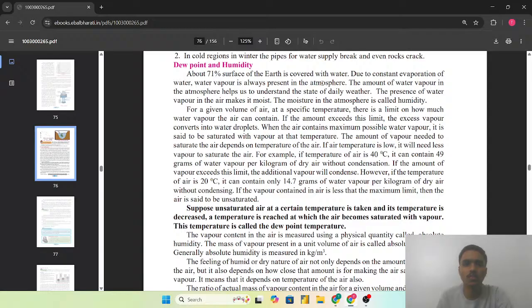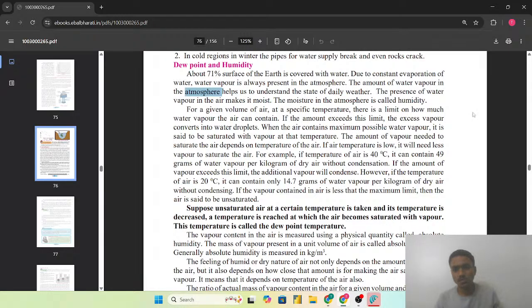in the air atmosphere. The amount of the water vapor in the atmosphere helps us to understand the state of the daily weather. मतलब जो भी daily weather changes होते हैं that we can able to understand with the help of this atmosphere only, and the amount of the water vapor which are present in that atmosphere.